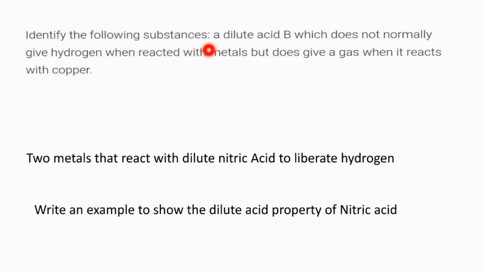Now read this question. Identify the following substance: a dilute acid B, which does not normally give hydrogen when reacted with metal but does give a gas when it reacts with copper. You might have got the answer by this time. It is dilute nitric acid. Whenever it is reacting with a metal, it will show the oxidizing property, so that the hydrogen gas liberated will be oxidized to water. But whenever it is reacting with copper metal, what will happen?